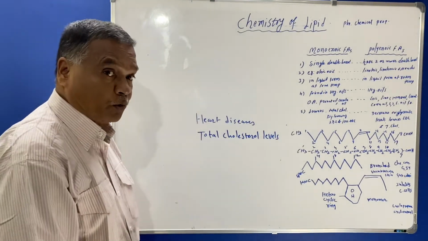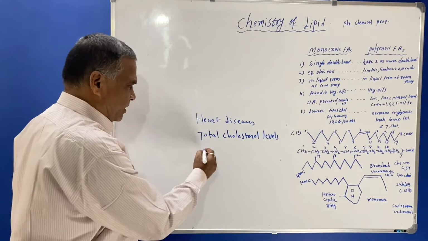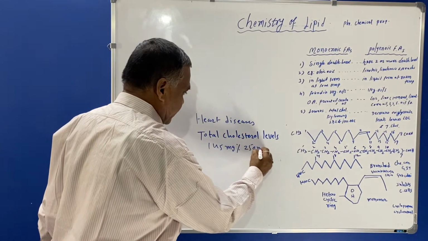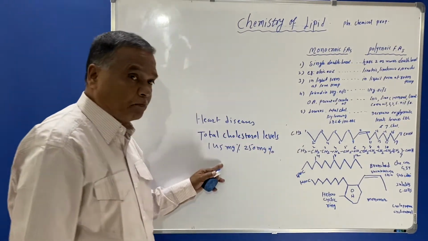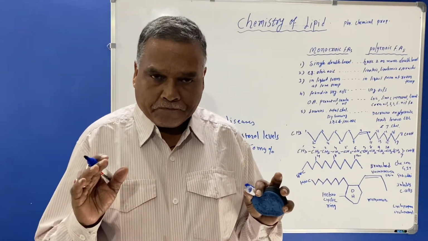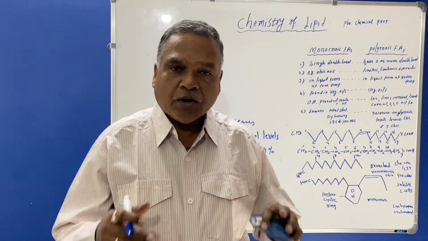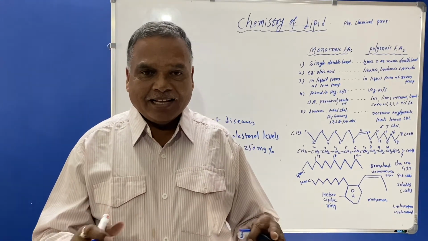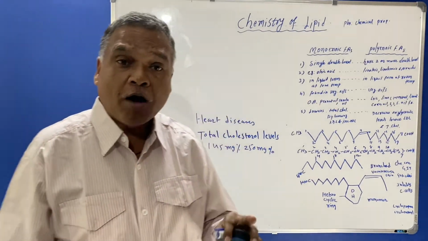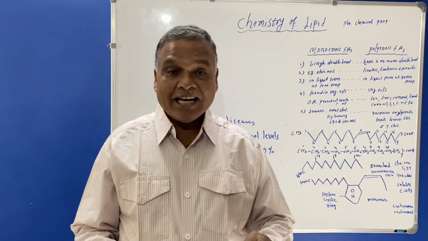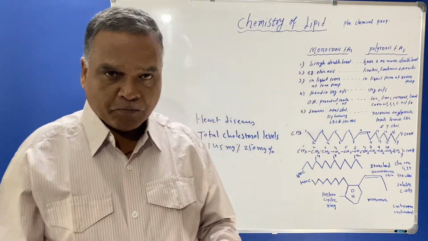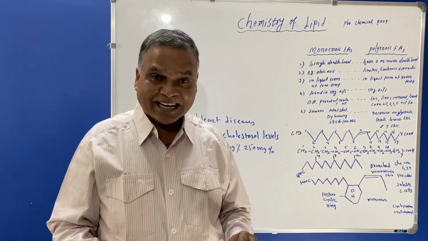The total cholesterol in the normal range is 145 milligrams percent to 250 milligrams percent in the blood. So this is a normal range. It should be stable in the blood. If the blood cholesterol or serum cholesterol rises, then it can cause heart diseases. So the role of monoenoic acid is that it reduces the total cholesterol present in our body if it is raised.